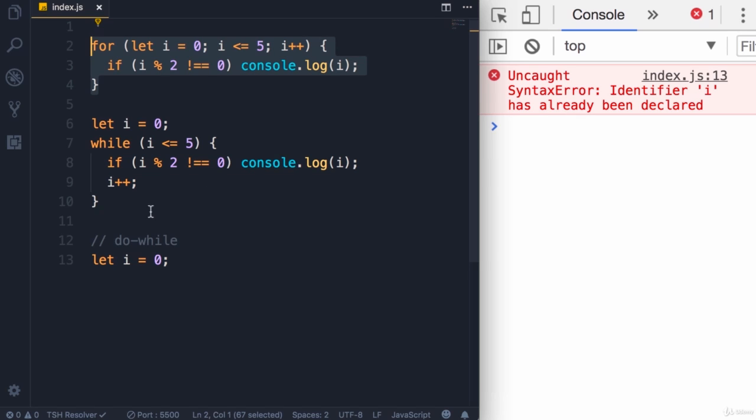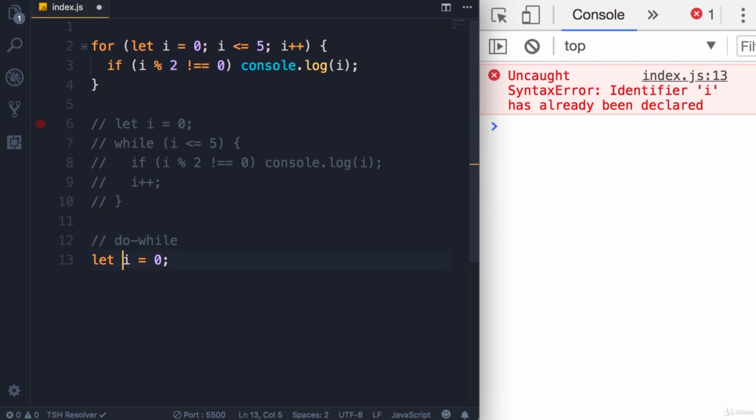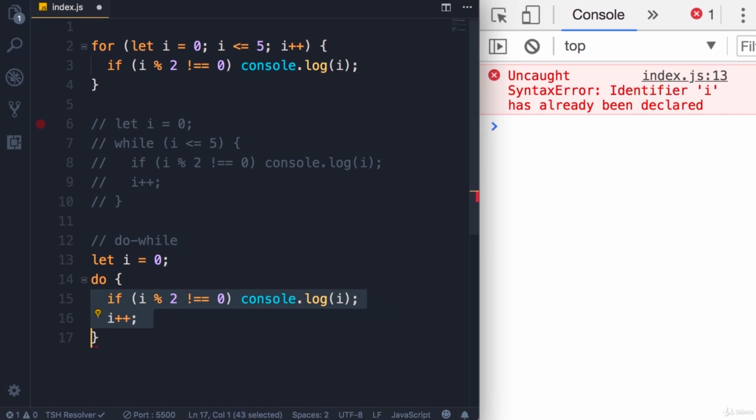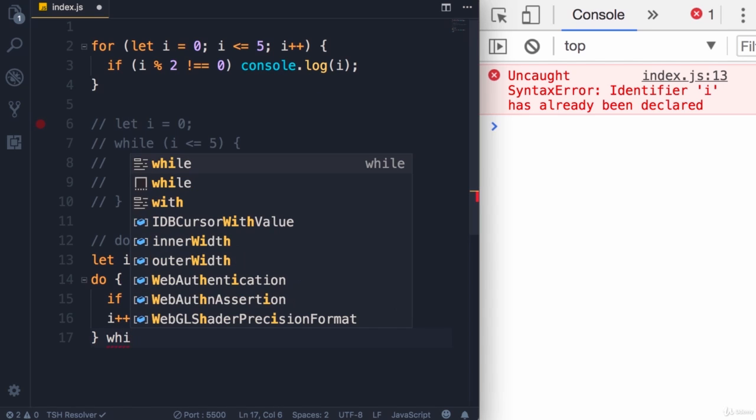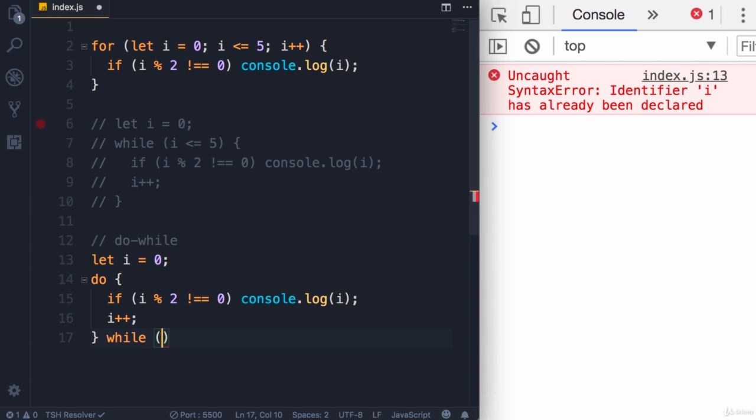So to make this work, I'm going to temporarily comment out these few lines and rewrite this logic using a do-while loop. So we add the do statement here, then a code block. In this block, we should have our statements. So I'm going to borrow them from our while loop, copy these, paste them here. And then finally, at the end of this block, we add the while statement along with our condition. That is I less than or equal to 5, followed by a semicolon.